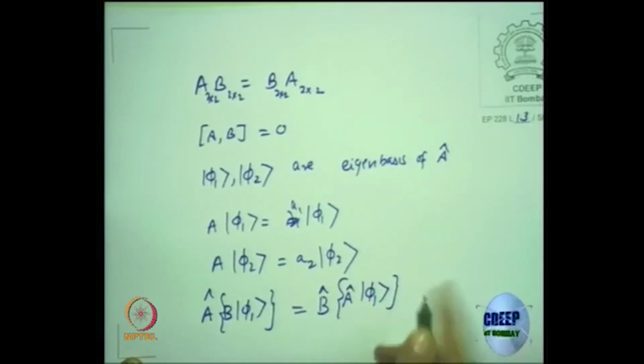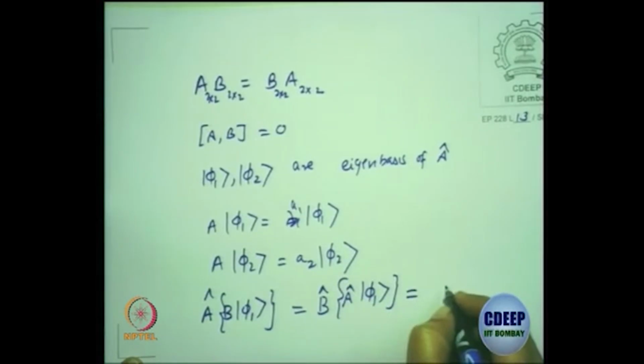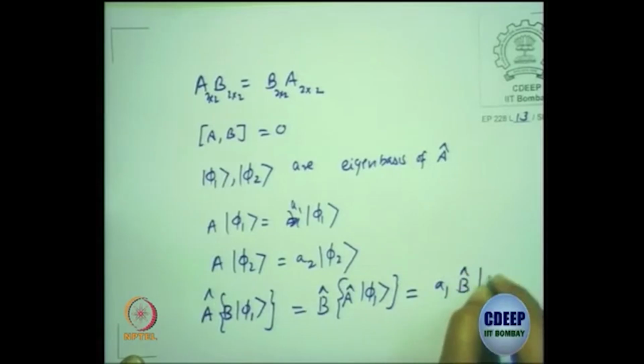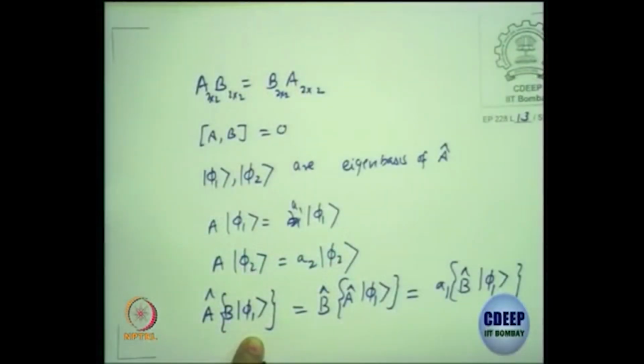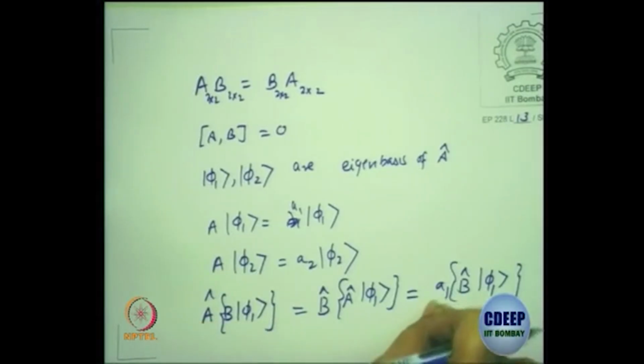But A on phi 1 is A1, and A1 is a number, an eigenvalue. So B operator on that, what have I got? What is this equation? See the extreme left and the extreme right. B on phi 1 is also an eigenvector of the A operator with the same eigenvalue A1.